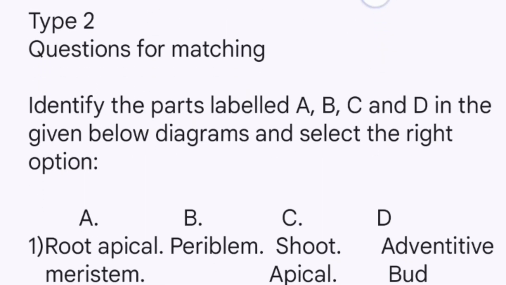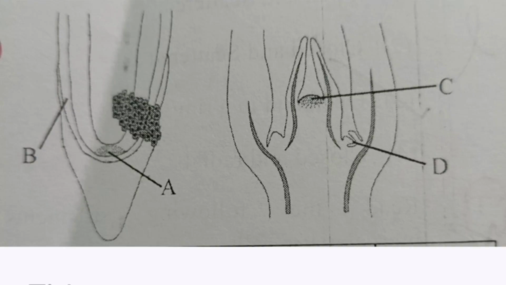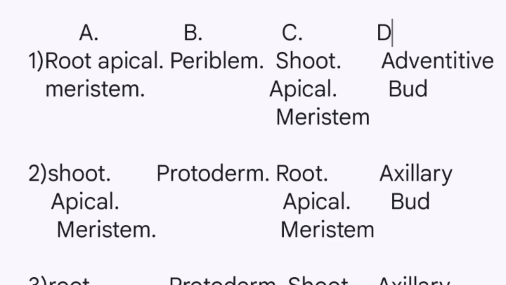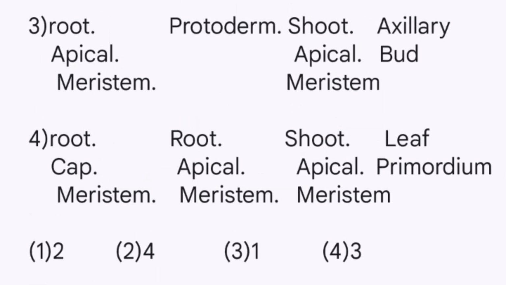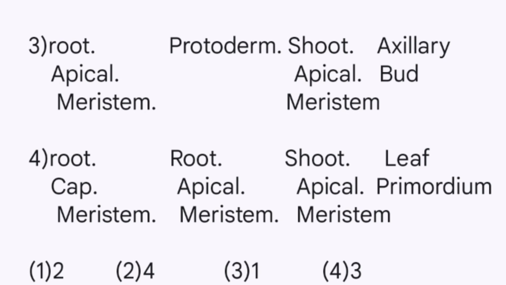So this is the first silly mistake. Coming to the second type of question, which is questions for matching. Identify the parts labeled A, B, C, and D in the diagrams given below and select the right option. This is the diagram, you can pause and see. The correct answer here is part 3, which says A is root apical meristem, B is protoderm, C is shoot apical meristem, D is axillary bud.